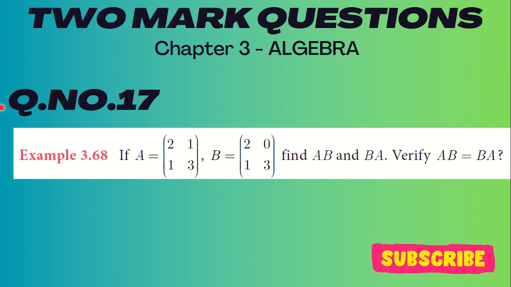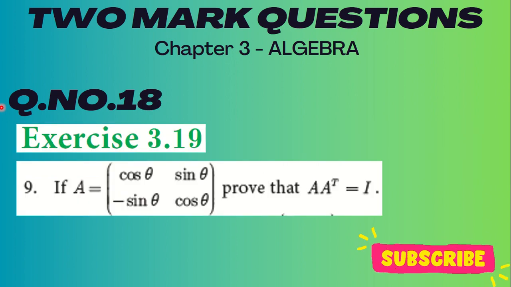The next one, let us see question number 18. Exercise 3.19. If A is equal to cos theta, sin theta, and minus sin theta, cos theta, prove that A transpose is equal to I. So which means A is equal to cos theta and sin theta, minus sin theta, cos theta. Prove that A transpose is equal to I.